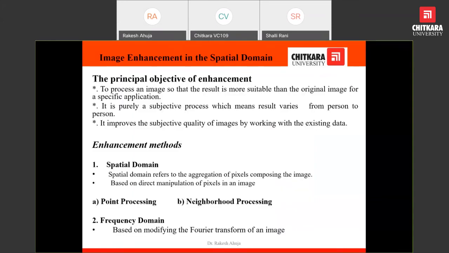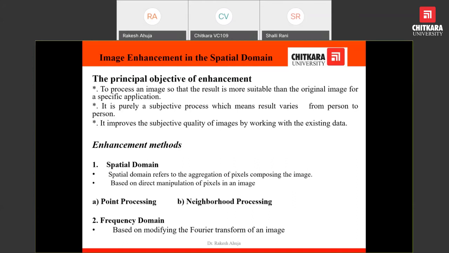As we said in the beginning of this session, the image can be processed by two methods. One is the spatial domain method and the other is the frequency domain method. The spatial domain is totally based on direct manipulation of pixels in an image.